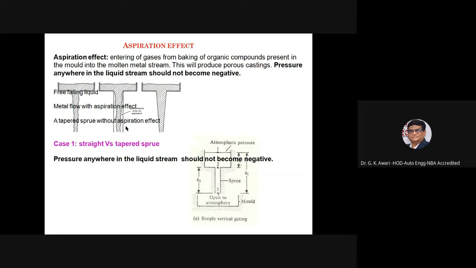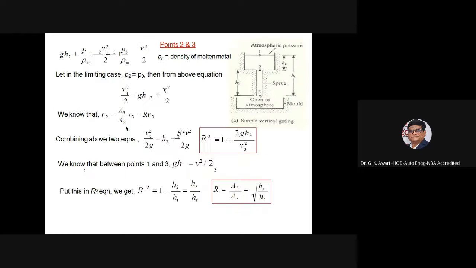Aspiration effect, that is entering of gases from burning of organic compounds present in the mold into the molten metal stream. This will produce porous casting. Pressure anywhere in the liquid should not become negative. Okay, free falling liquid, metal flow with aspiration effect, a tapered sprue with the aspiration effect. Pressure anywhere in the liquid system should not become negative.